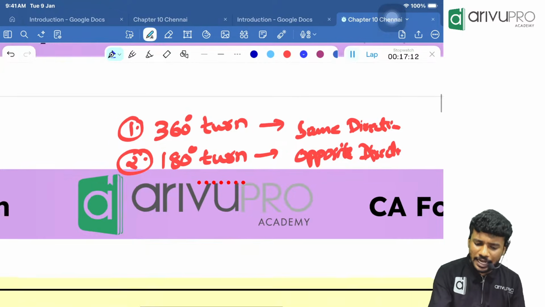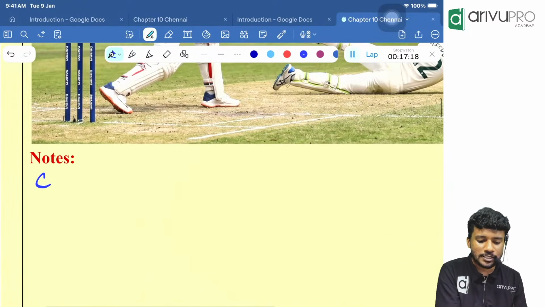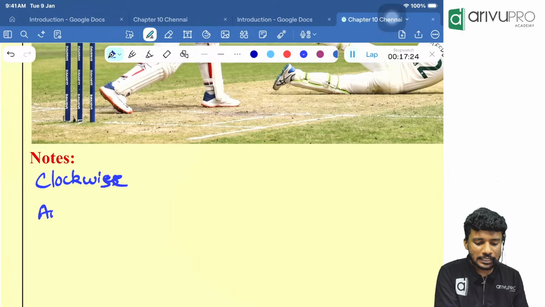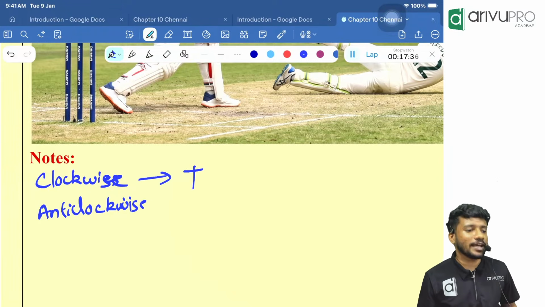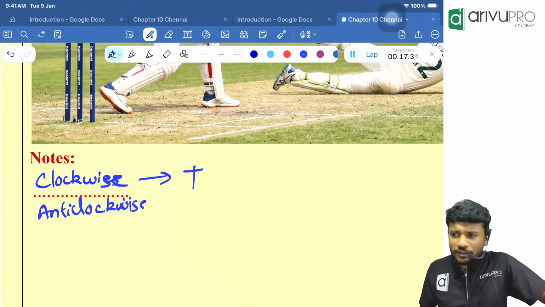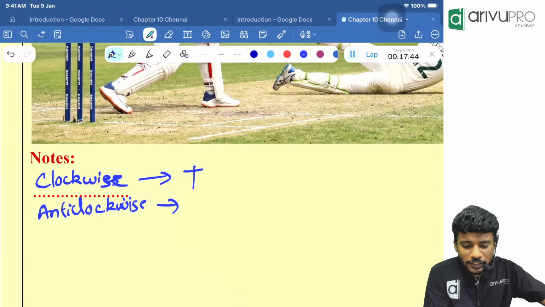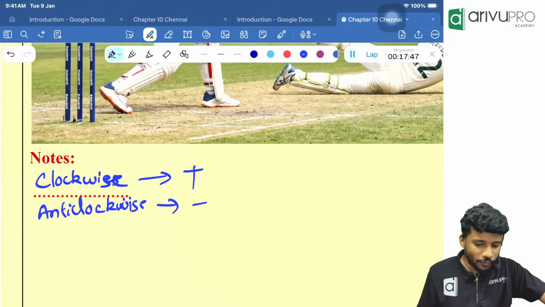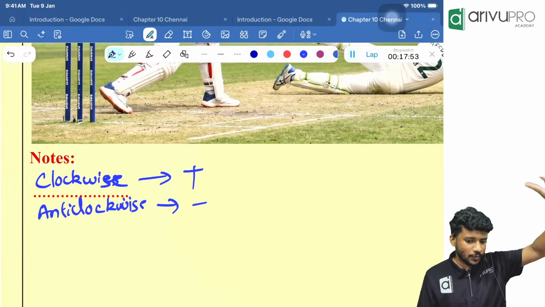And people, here I am going to reintroduce our heroes. That is clockwise and anti-clockwise. Now, people, clockwise means you should keep it in your mind. It will always be taken as a positive value. In our calculator or wherever we are calculating, we will take it as positive value. And anti-clockwise, we will always be taking it as a negative value. Clockwise means positive. Anti-clockwise means negative.